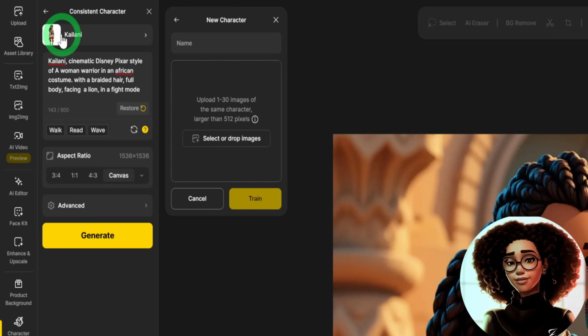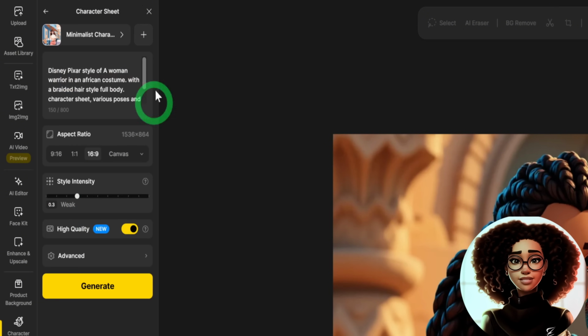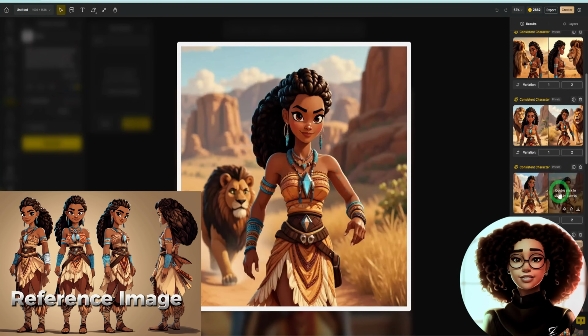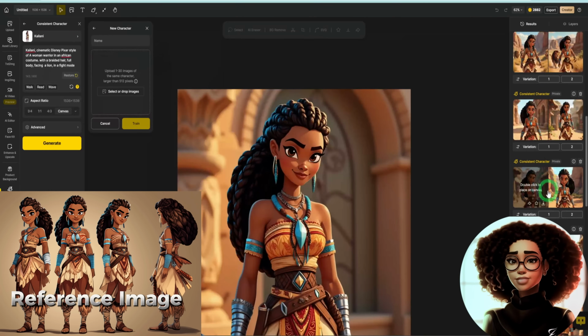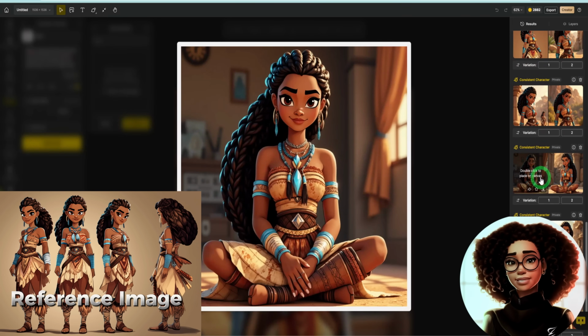I created an in-depth tutorial on how to use this tool. You can check the video. I will leave the link in the description box and also in the card above. These are some of the results I got from Design AI, and you can see how consistent these images are. For the sake of this tutorial, we will continue with the images generated from Midjourney.